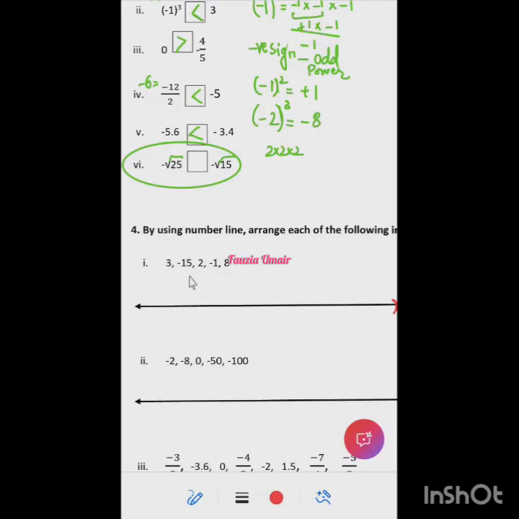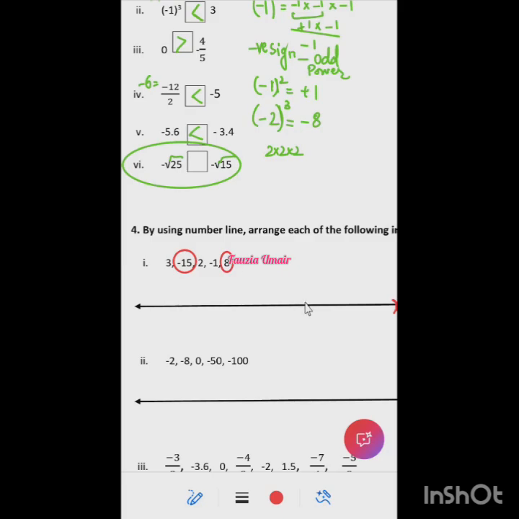First of all, you will see which one is the smallest number. Ma'am, minus 15. The smallest is minus 15 and the biggest is 8. So you need to draw a number line from minus 15 till 8, right?